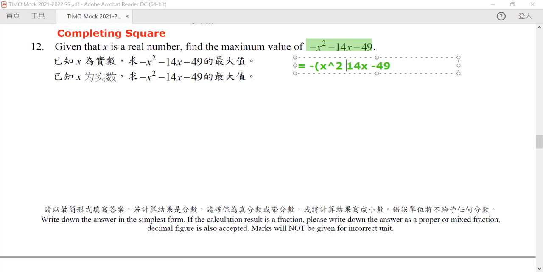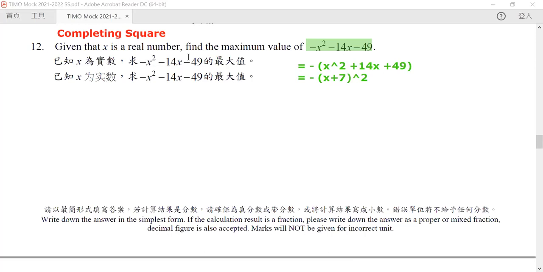We can just look at it this way. Now you can clearly see that the part within our parentheses is exactly equal to x plus 7 squared.